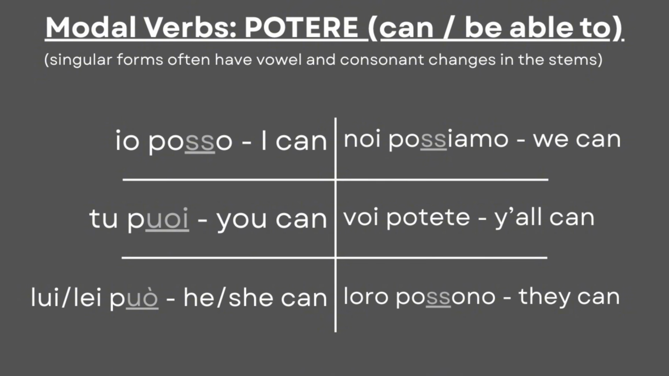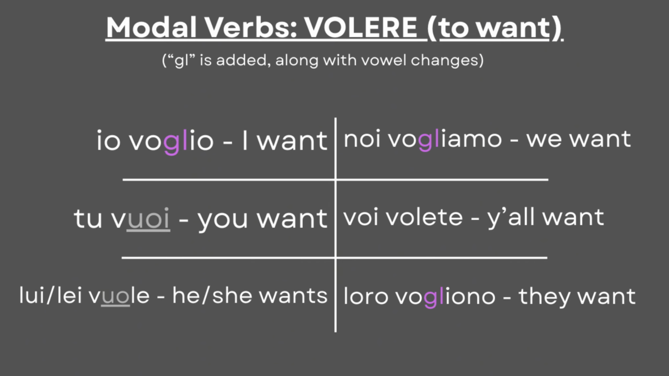Potere is highly irregular because of the addition of ss, along with vowel changes, but it's not the only pattern you'll see. In a verb like volere, to want, gl is added. Io voglio. Tu vuoi. Lui, lei vuole. Noi vogliamo. Voi volete. Loro vogliono.